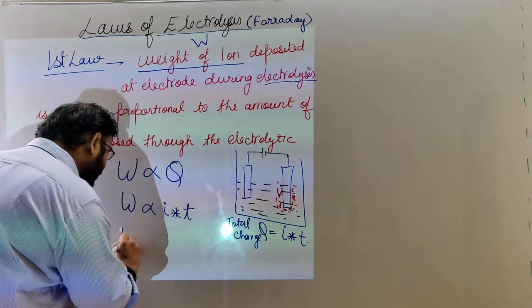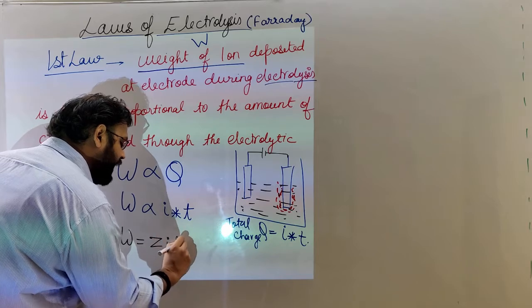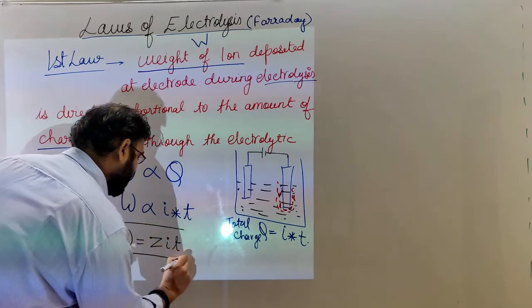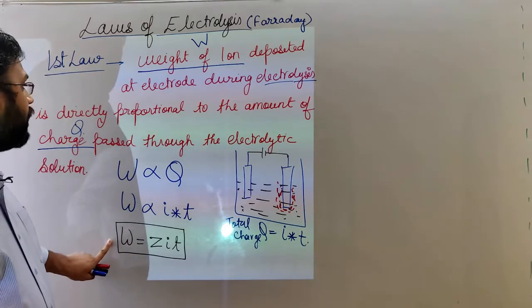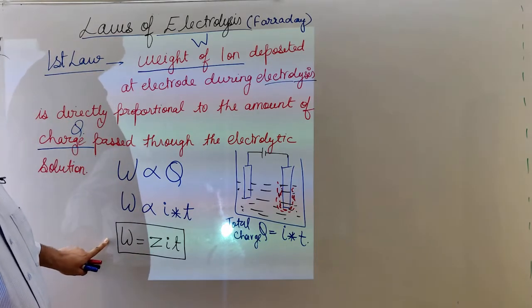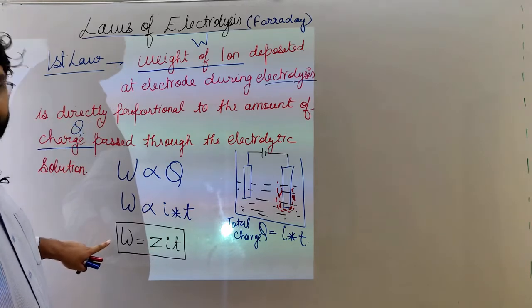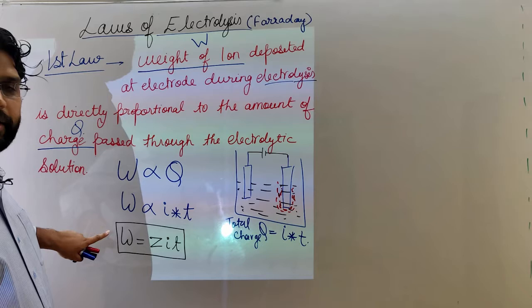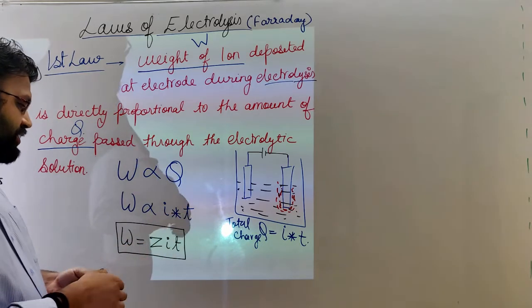So the formula we'll get is, with constant Z, W is equal to ZIT. So this is the mathematical relation of Faraday's first law. This is the theoretical explanation and this is mathematically expressed. Faraday's first law is mathematically expressed, that is W is equal to ZIT.